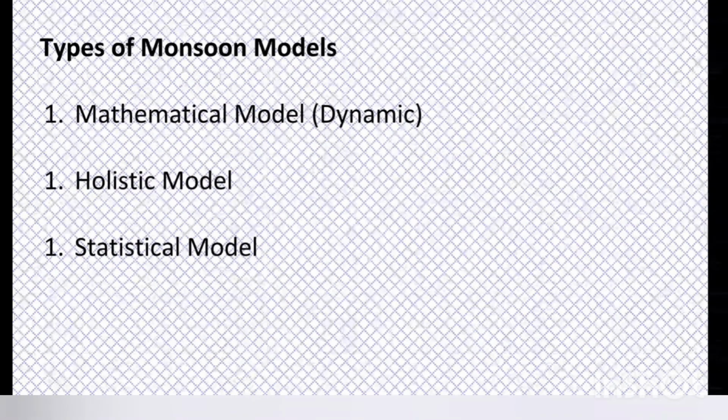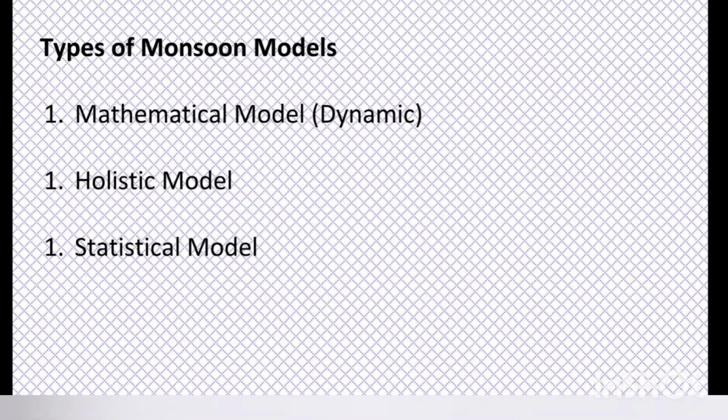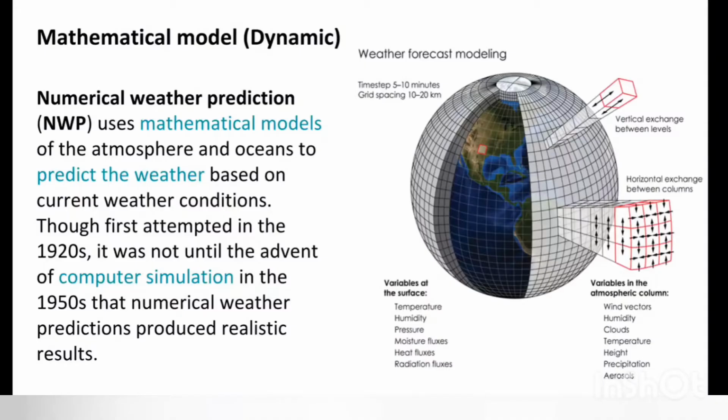Now in this also we have types of monsoon models, namely mathematical model, holistic model and statistical model. We'll deal with them individually, starting with the mathematical model. So numerical weather predictions, weather predictions that are done on a numerical basis, use mathematical models of the atmosphere and oceans to predict the weather based on current weather conditions.